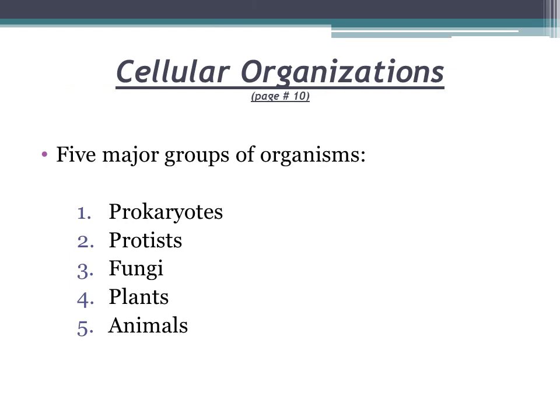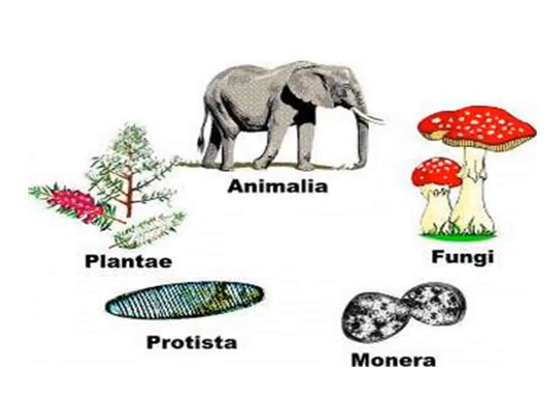The number 3 is the fungi. Fungi are eukaryotic multicellular organisms. They are mostly decomposers. And the fourth one is the plants. Plants are eukaryotic multicellular. They are autotrophs, which means they make their own food by photosynthesis. And the fifth and last is the animals. Animals are eukaryotic multicellular. They are consumers, meaning they cannot synthesize their own food. You can see in this picture the different groups of organisms: prokaryotes, protista, fungi, animalia and plants.